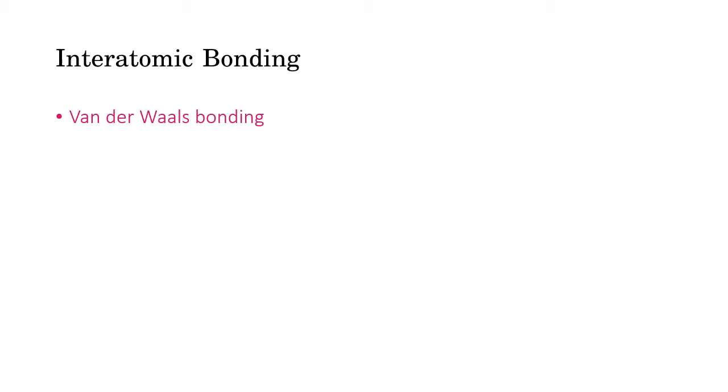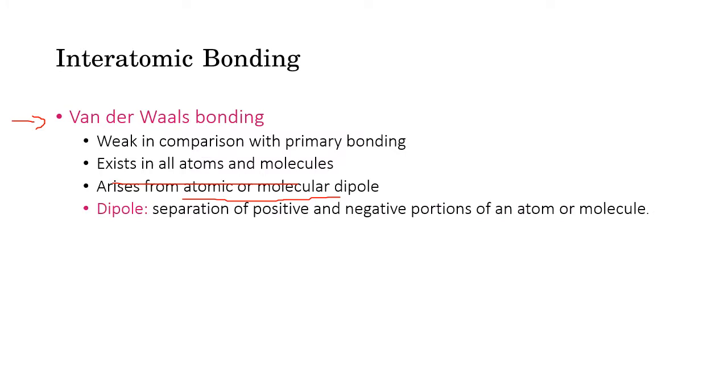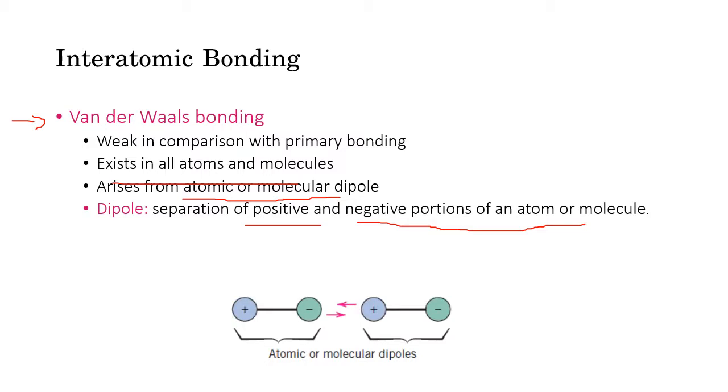And then finally, van der Waals bonding, which is weak in strength. Van der Waals bonding exists in all atoms and molecules, and it arises from atomic or molecular dipoles. A dipole is a separation of positive and negative portions of an atom or molecule. This is the figure depicting a dipole where the positive and negative portions are separated in an atom or molecule. That's how van der Waals bonding is formed.